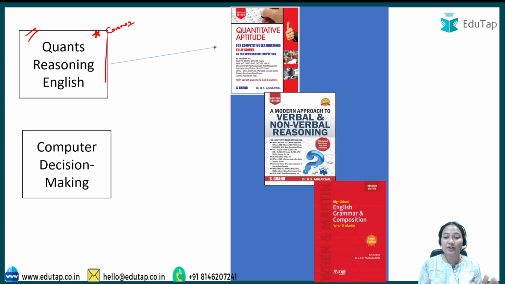in that case, I would recommend these books. You can take Quantitative Aptitude by R.S. Agrawal, then for reasoning R.S. Agrawal, and Wren and Martin you can take for English.